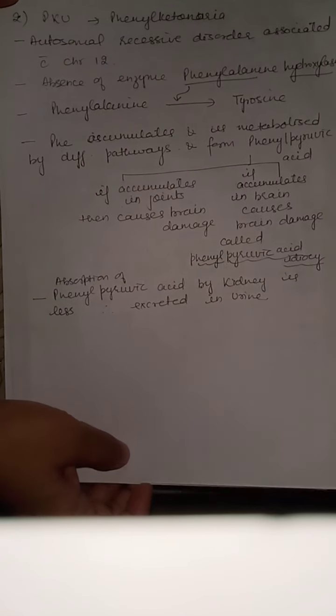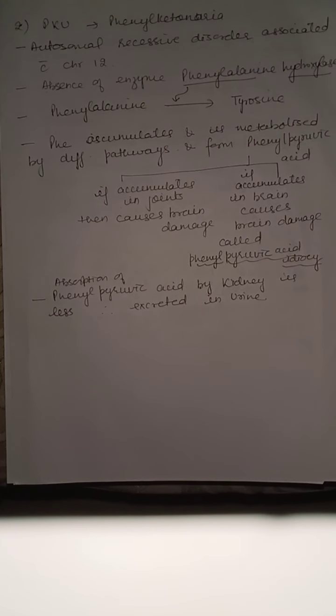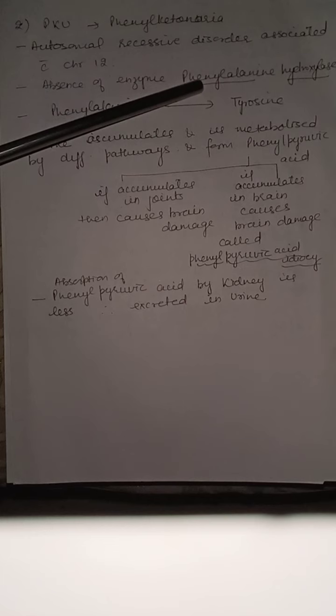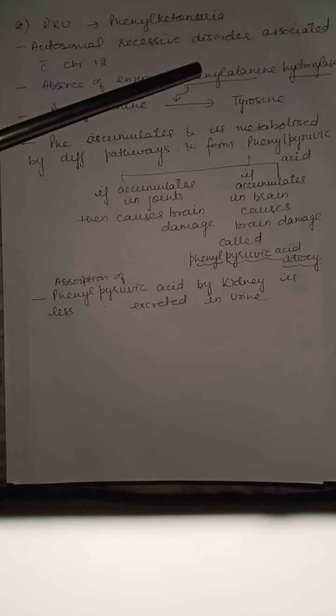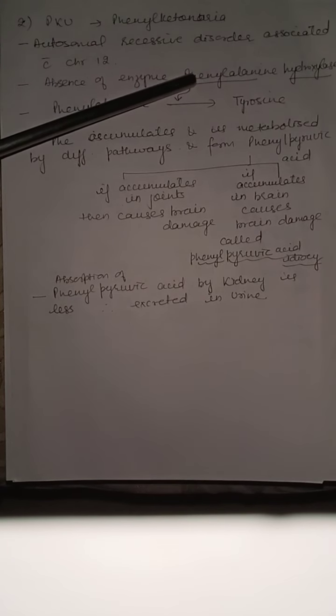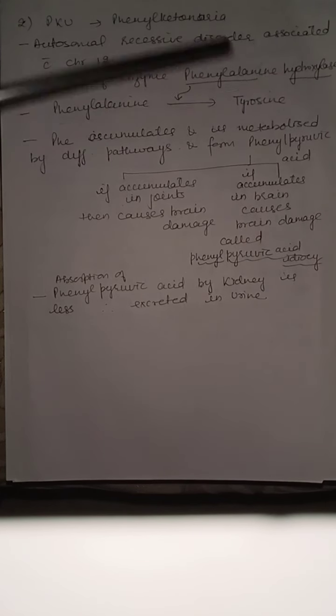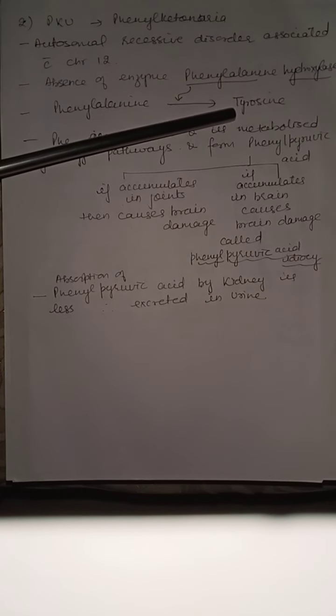The next Mendelian disorder we are going to discuss is phenylketonuria, PKU. This is also an autosomal recessive disorder associated with chromosome 12. Sickle cell anemia was associated with chromosome number 11. In phenylketonuria, the enzyme phenylalanine hydroxylase is absent because the gene coding for this enzyme is deficient or mutant. This enzyme converts phenylalanine into tyrosine.